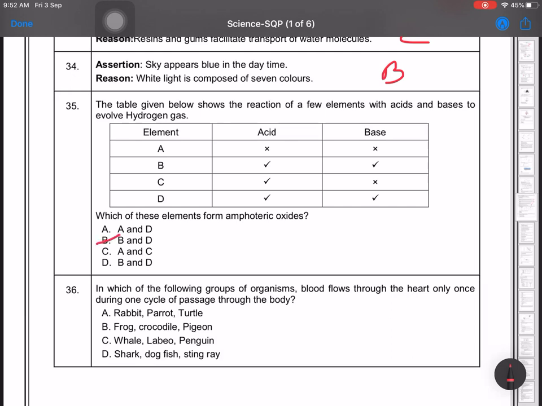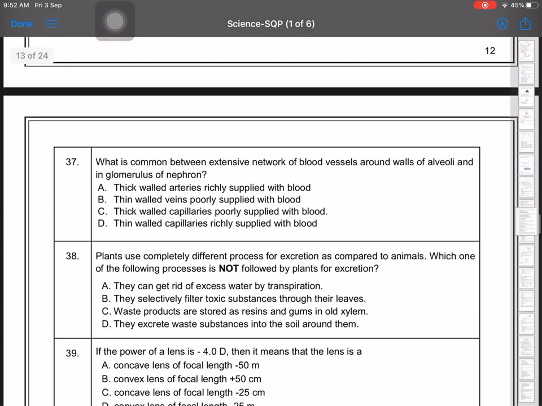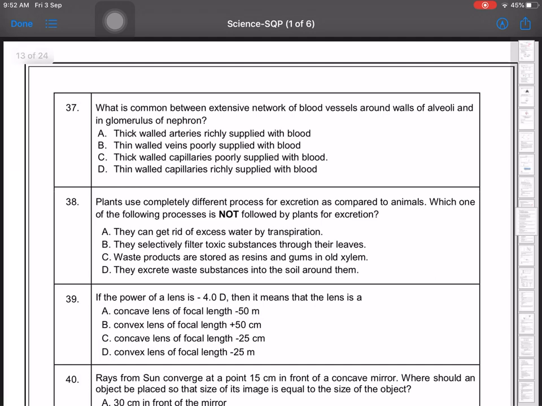In which of the following groups of organisms does blood flow through the heart only once during one cycle passing through the body? So it is shark, dog, fish and stingray. That means option D. Next question number 37. What is common between the extensive network of blood vessels around walls of alveoli and in glomerulus of nephrons? Thin-walled capillaries are in both, which supply the blood. So the answer will be D.